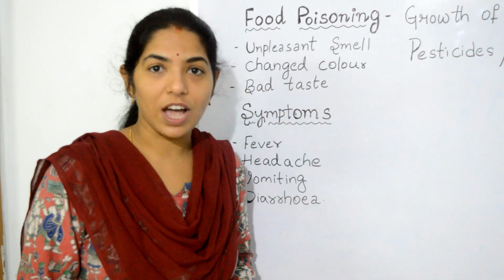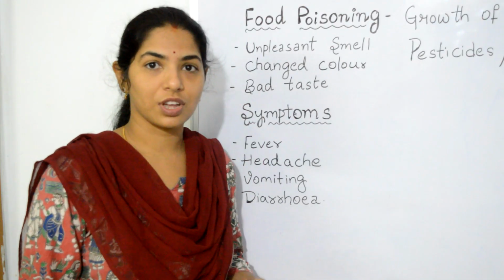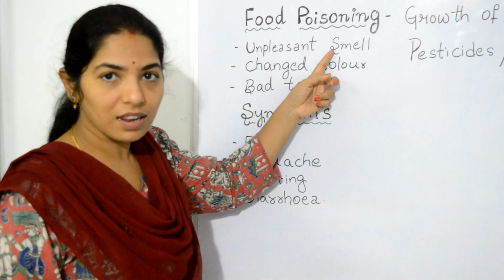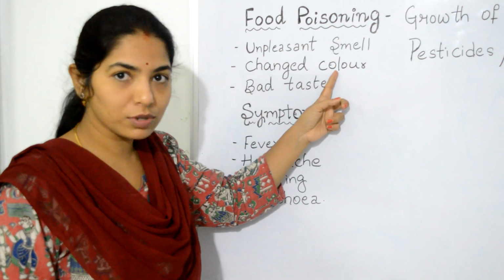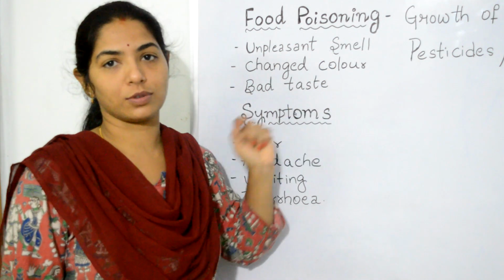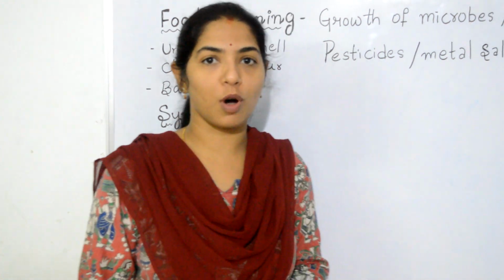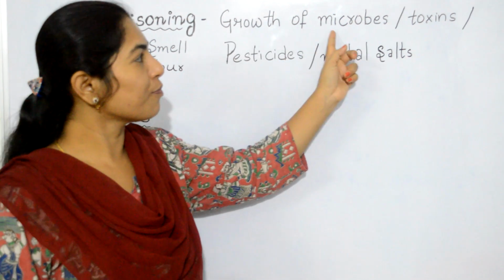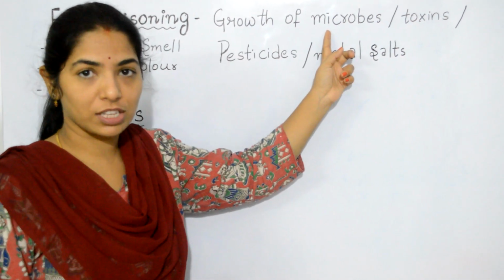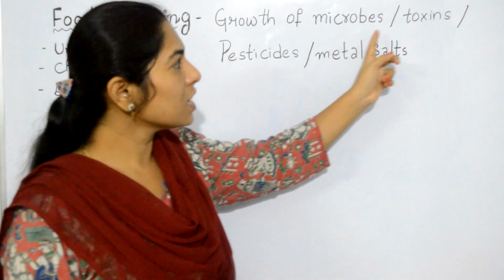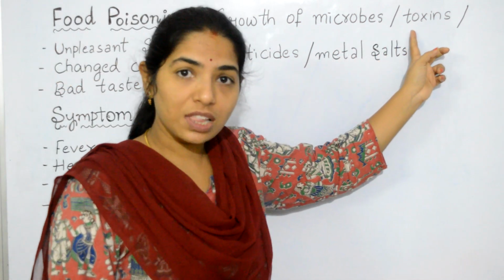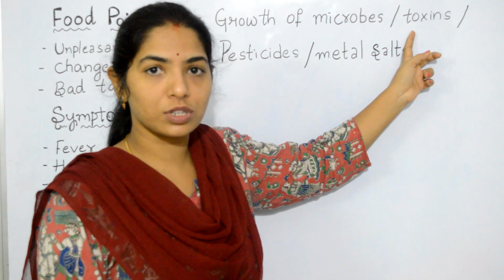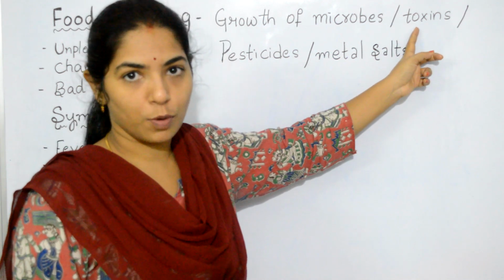How can we identify whether this food is spoiled or not? Here we can identify it through unpleasant smell, changed color of the food, and bad taste of the food. What are the reasons for food poisoning? Here are some reasons. As I told, it is the growth of harmful microbes or pathogens in the food, and then the presence of toxins. These microorganisms produce toxins, which are present in the food and cause food poisoning.